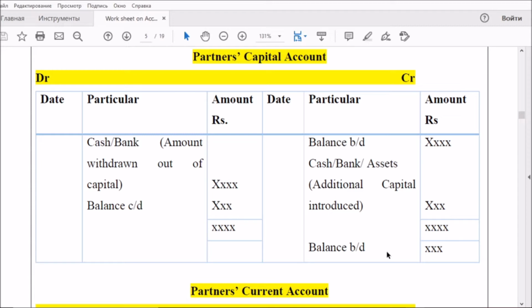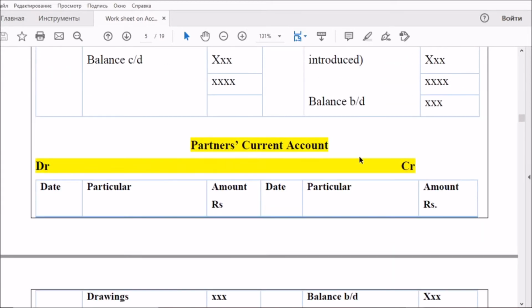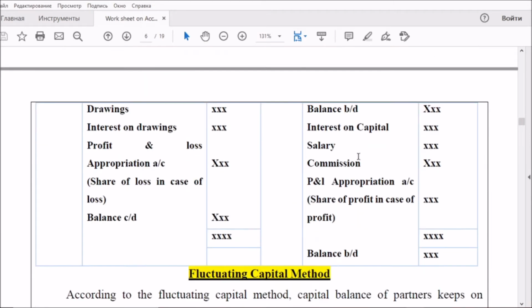If they permanently withdraw capital, that will be debited in the partners' capital account. All other adjustments like interest on capital, partners' commission and partners' salary will be credited. The profit balance from profit and loss appropriation will be credited, and the drawings, interest on drawings and profit and loss appropriation loss amount will be debited. The difference will be the balance carried down, which is transferred to the liability side of the balance sheet.